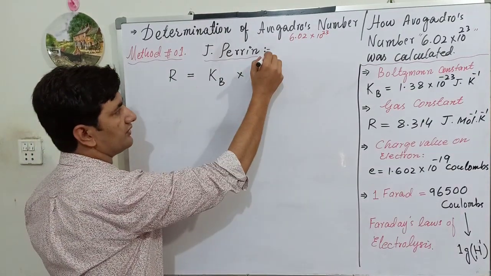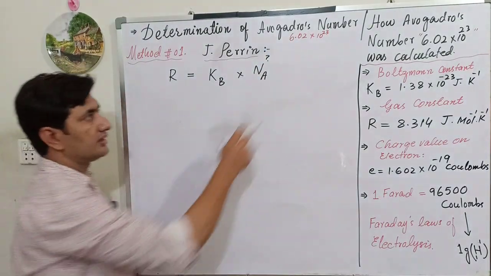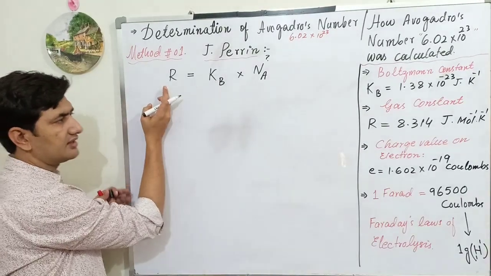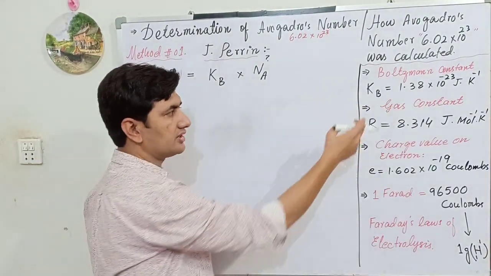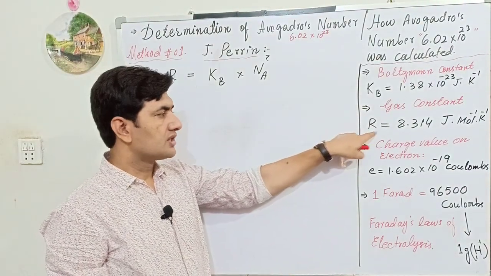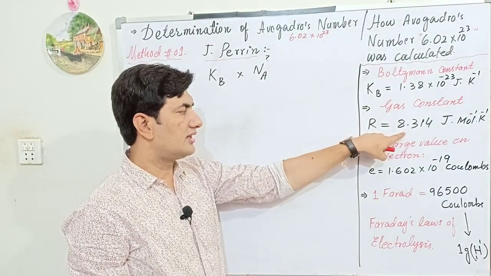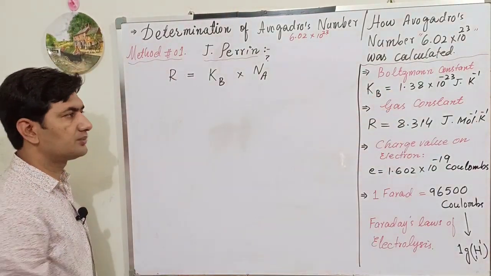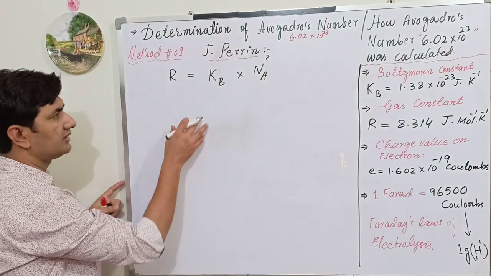So what do we have to calculate? The Avogadro number, with the help of the Boltzmann constant and the gas constant. I have written here the values: R is the gas constant, and its value is 8.314, while the value of the Boltzmann constant is 1.38 × 10^-23.